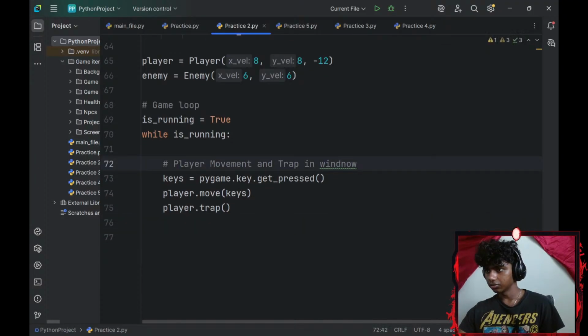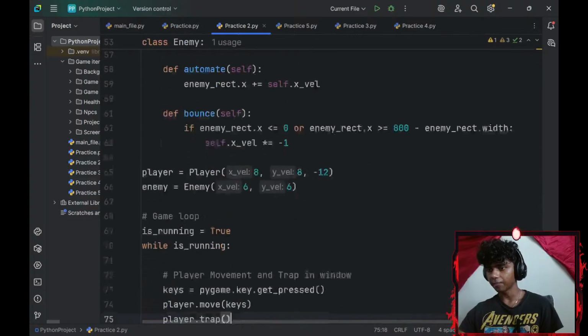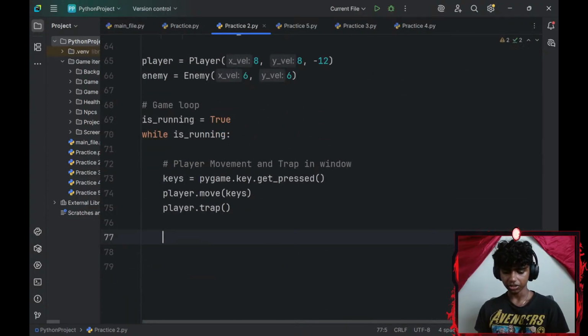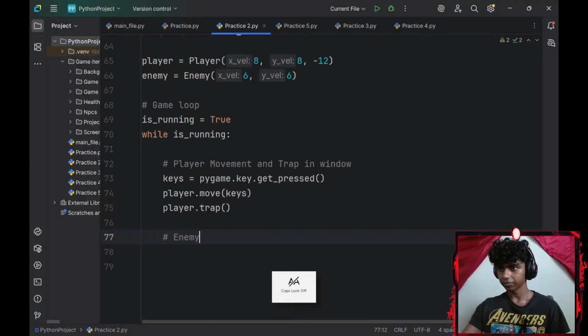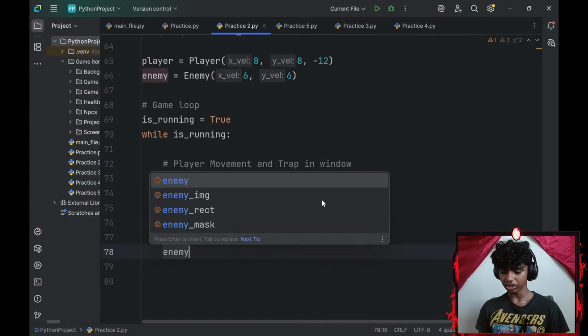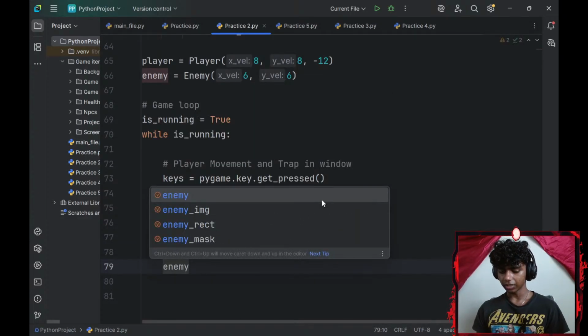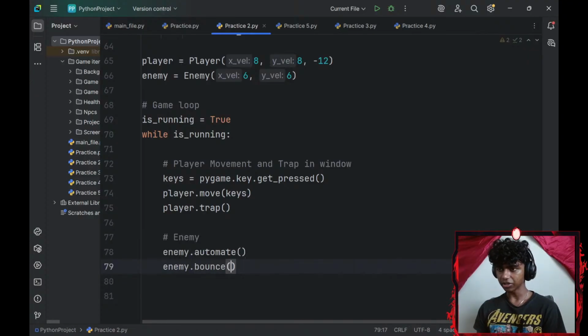There we go. Alright. And then let me go ahead and add the move trap. Alright, let me go ahead and add my enemy now. So, I'll go with enemy. For my enemy, I'll go with my enemy object dot automate. This is going to automate my enemy, and then I will go with my enemy dot bounce. This will bounce my enemy.